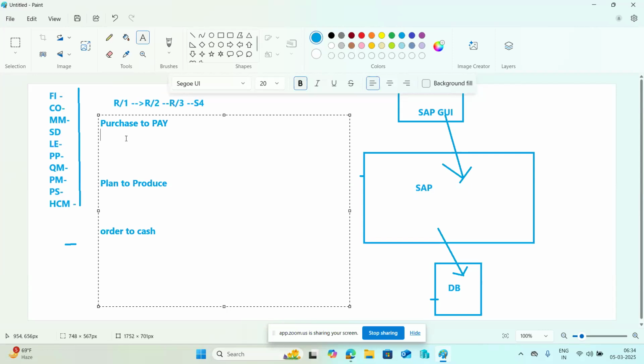Here S4 HANA and CRM systems are used for this business process. So these are the business processes SAP is helping customers with: purchase to pay, plan to produce, and order to cash, right? These are the main things here.